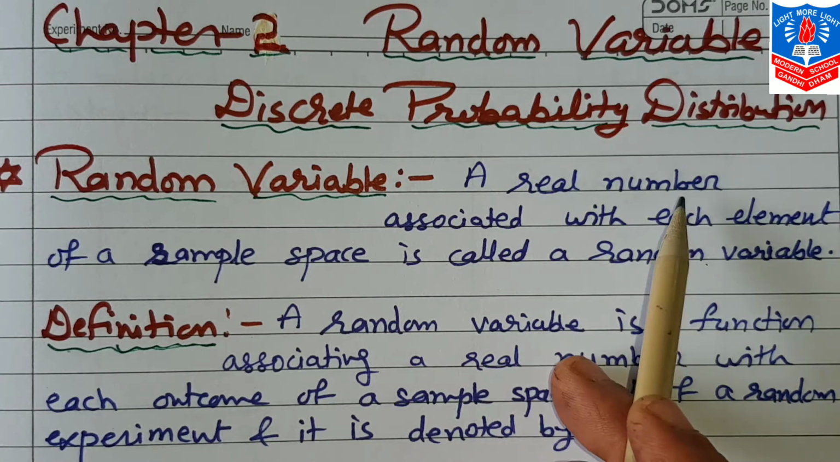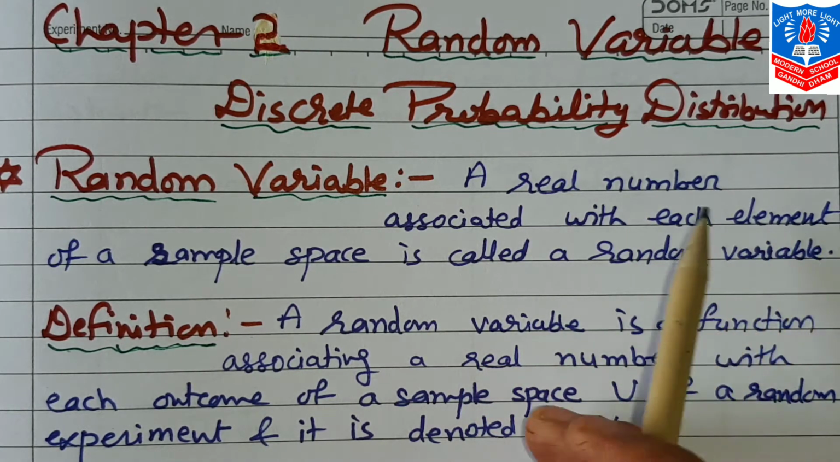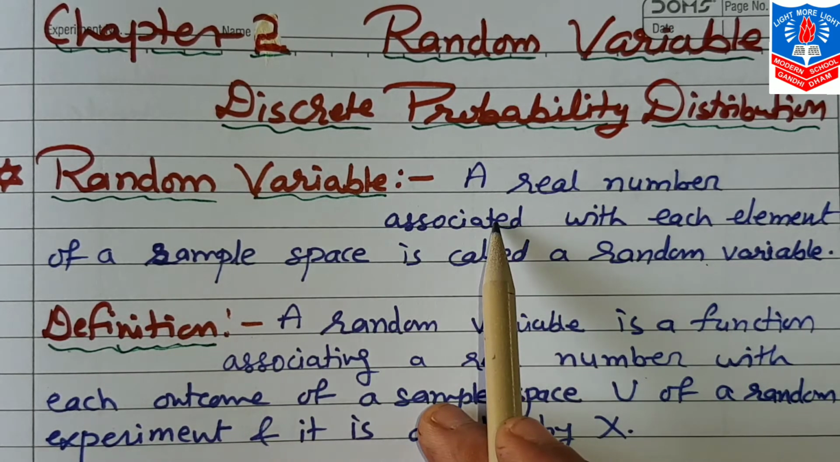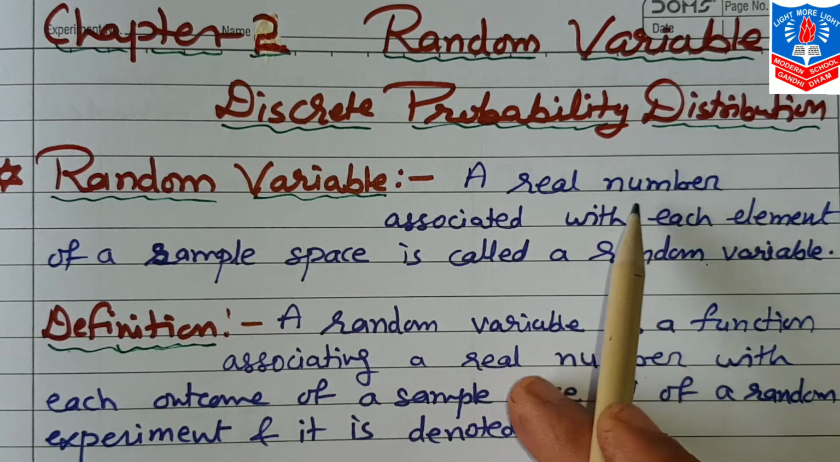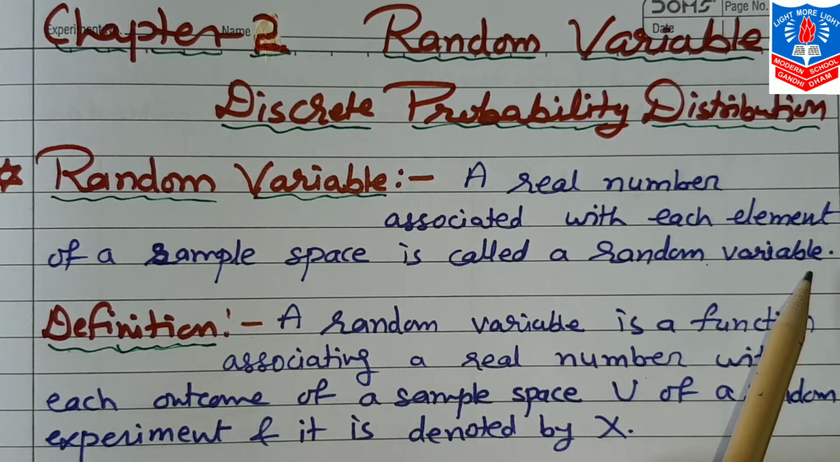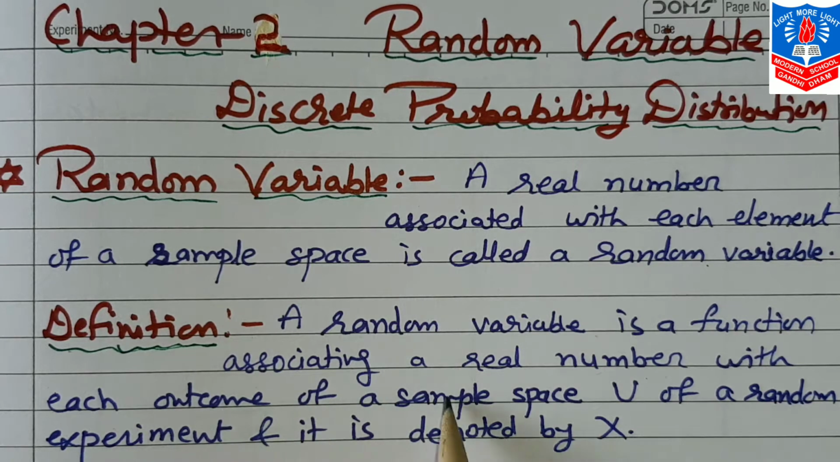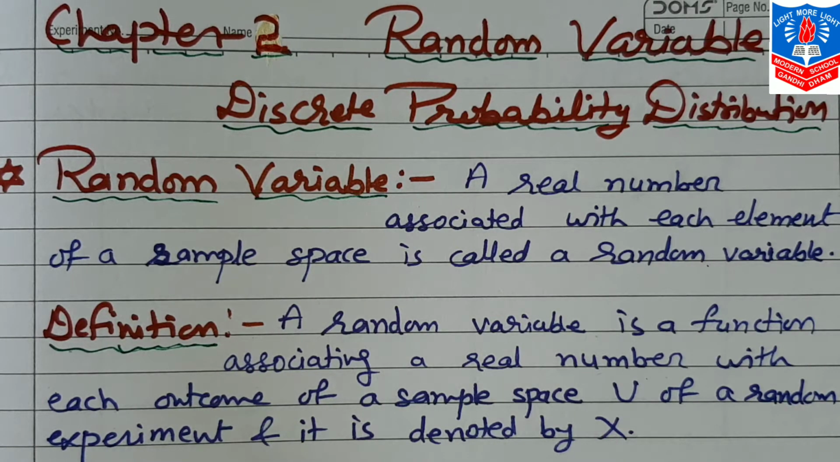Do you know what is a real number? It starts with 0, 1, 2, 3, etc. Now, each and every element of a sample space, when we associate it with a real number, that is called a random variable. Even by definition, a random variable is a function associating a real number with each outcome of a sample space U of a random experiment, and it is denoted by X. Random experiment, already in probability we discussed.